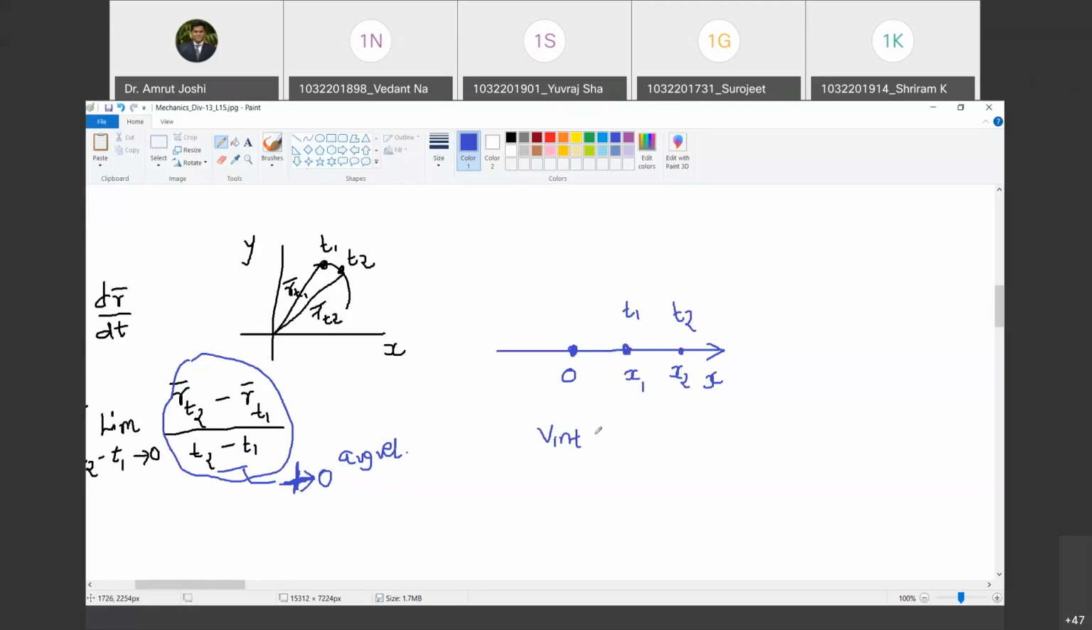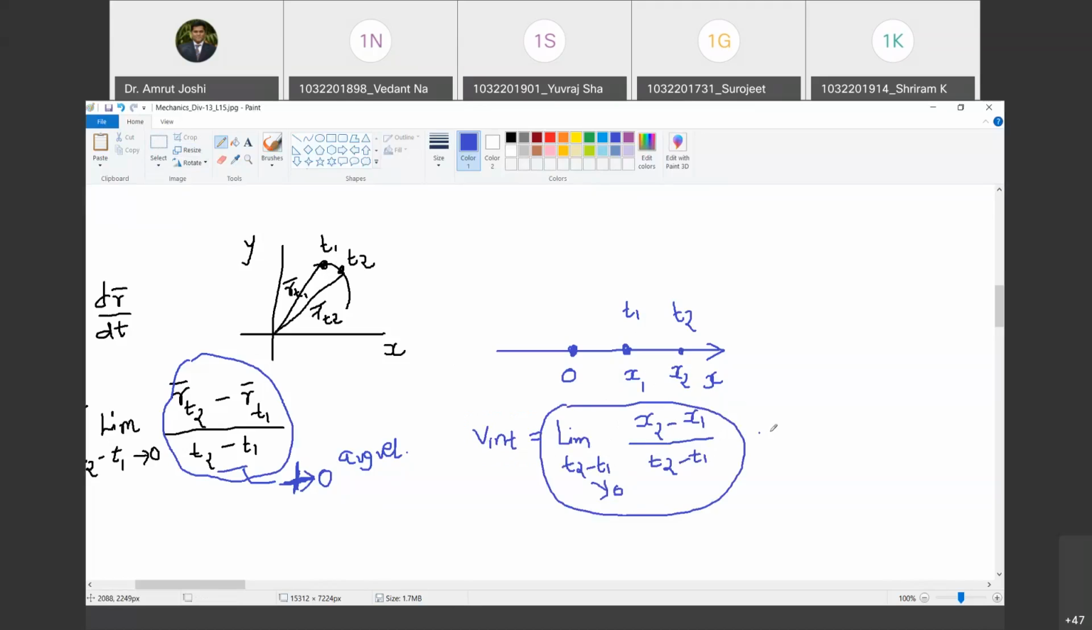So how do we define instantaneous velocity in this case? Instantaneous velocity will be defined as x2 minus x1 divided by t2 minus t1 in the limit as t2 minus t1 tends to 0. So can I write it as dx by dt?